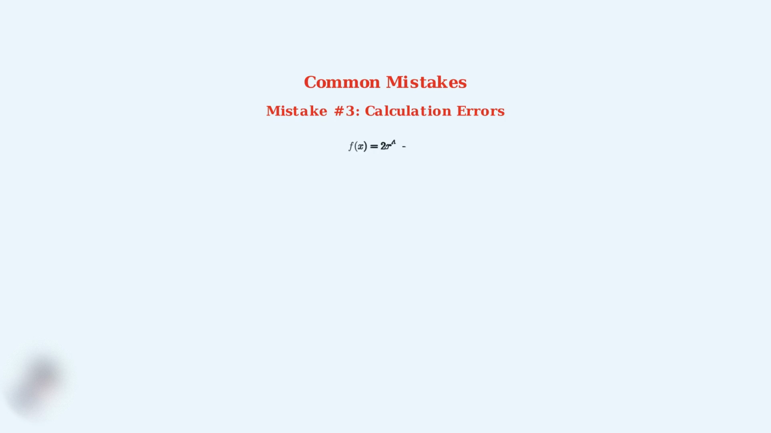The third mistake involves calculation errors when applying the power rule. Remember, when differentiating 8x cubed, you get 24x squared, not 8x squared. Always double-check your arithmetic, especially with coefficients and exponents.